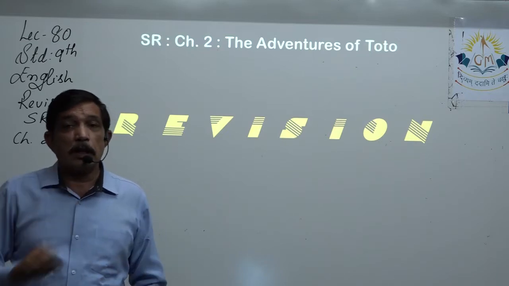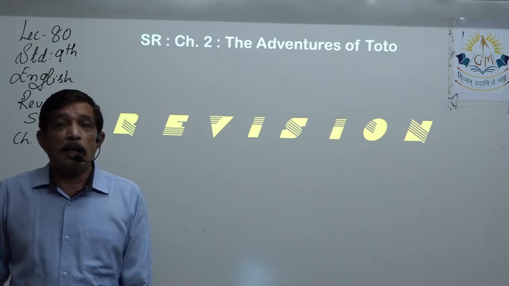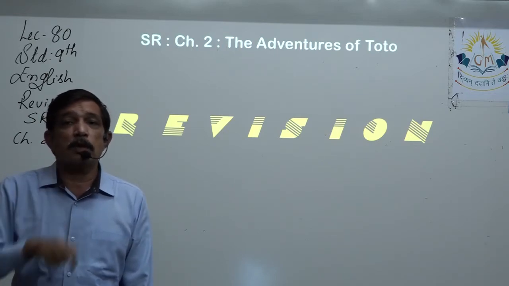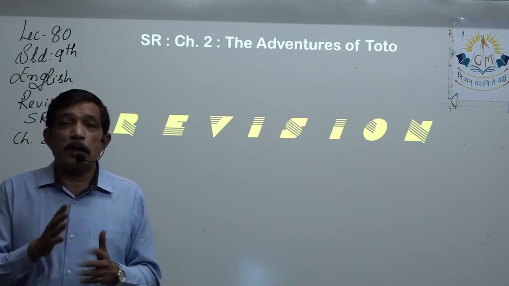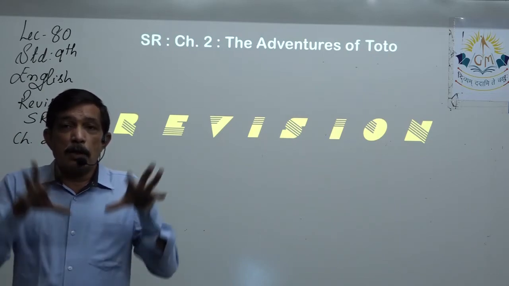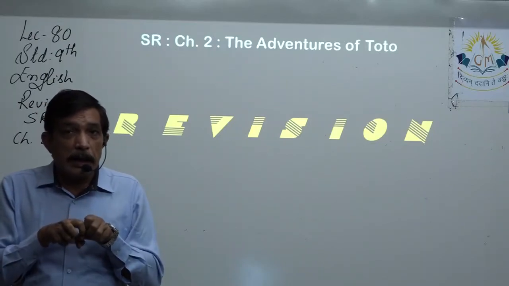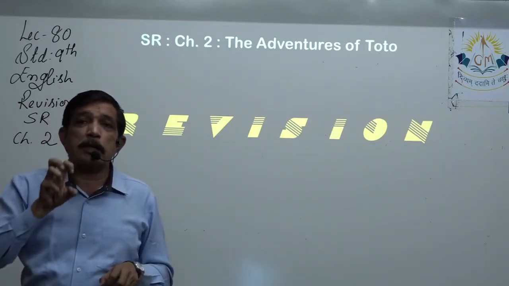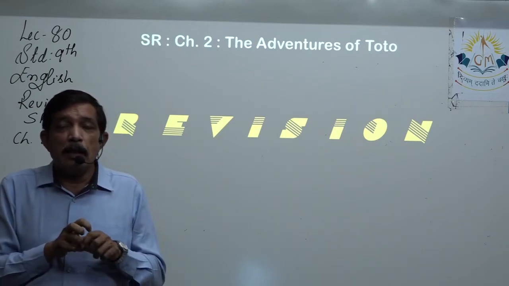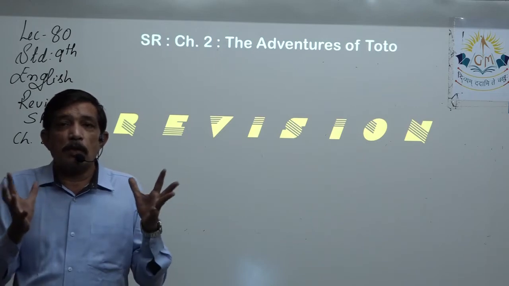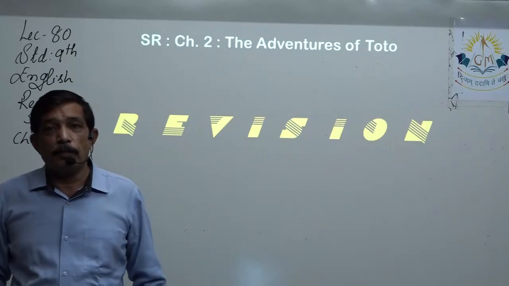Now, the ticket checker is quite clever, and he pokes the tortoise with his finger. We know as soon as we try to touch the tortoise, it withdraws its 4 limbs inside its shell, and also pulls back its neck and head inside the shell, and we cannot do anything because the whole of the animal is inside the shell.